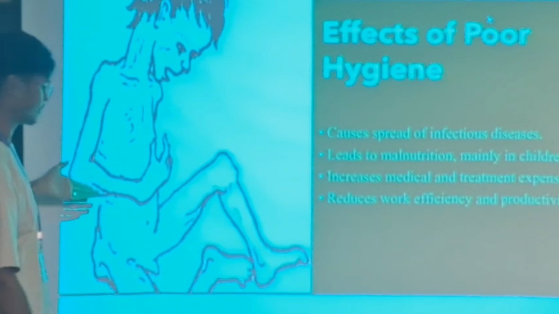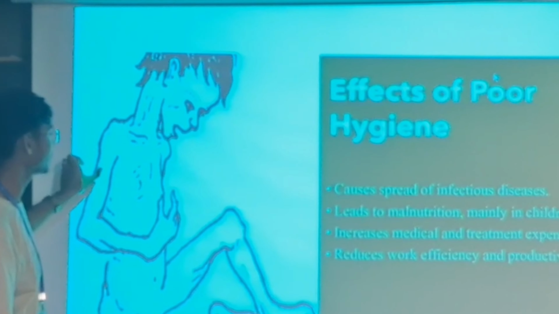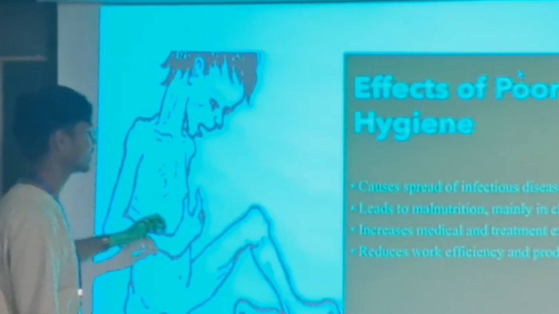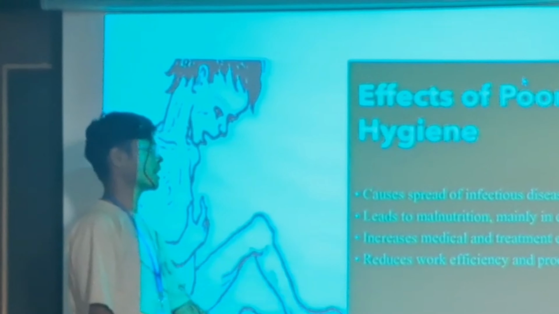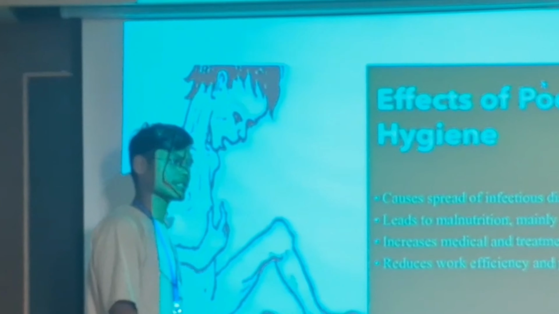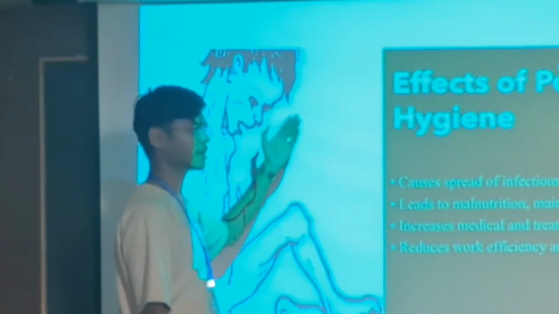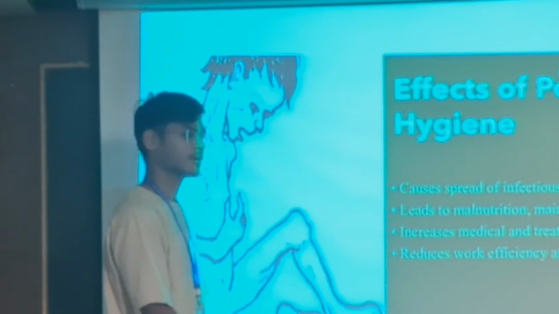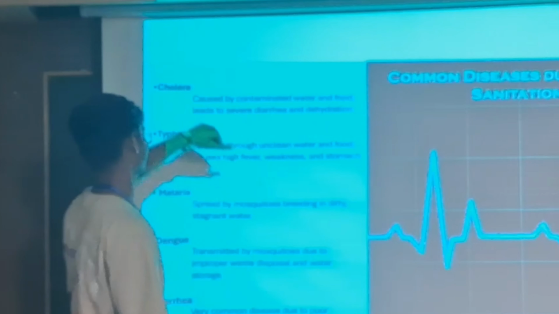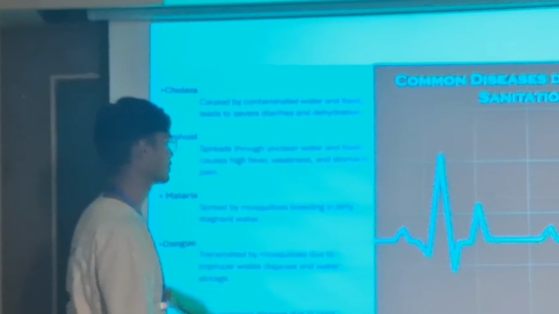We can see this picture. This man is not perfectly fed. He is not perfectly grown. His muscles are weak. He is unhealthy. Increased medical and treatment expenses. Of course, due to high expenses, a poor person can't afford medical expenses. Reduces work efficiency and productivity. Of course, if our health is not good, then how can we do productive work? Common diseases due to poor sanitation. These are a few of the diseases which can be spread due to poor hygiene.